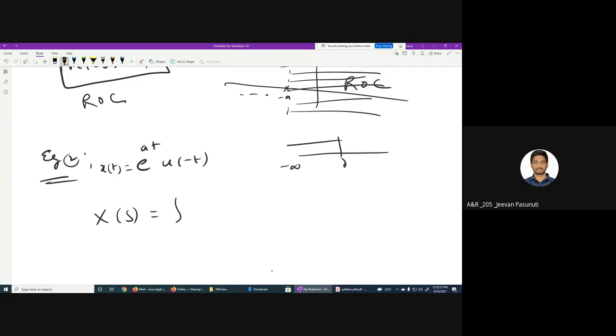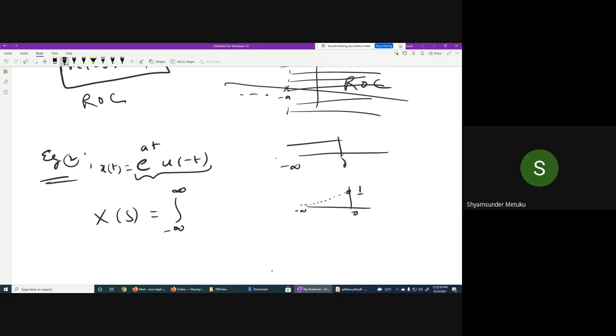Yes, sir. Okay. Now when t is equal to 0, e power 0 is 1, isn't it? When t is equal to minus infinity, e power minus infinity is 0. So can I write this way? Now my limits, that is the reason initially I said never write 0 to infinity. Always write minus infinity to infinity, based on what signal is given.